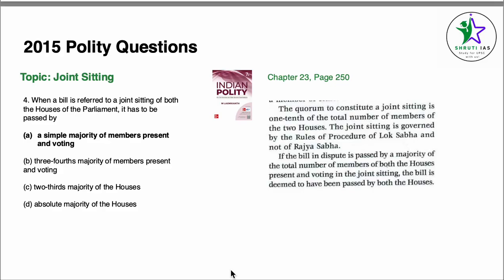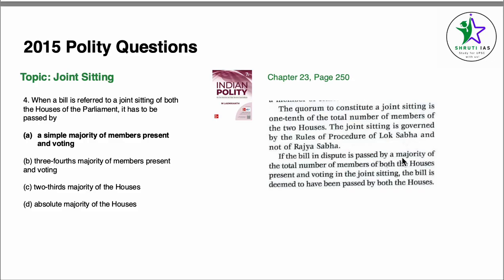When a bill is referred to a joint sitting of both houses of the Parliament, it has to be passed by. For this, we come to chapter 23, again Parliament, page number 250. Under joint sitting of the two houses, last paragraph on the left side, the quorum to constitute is 1/10 of the total number of members of the two houses. The joint sitting is governed by rules of procedure of Lok Sabha and not Rajya Sabha.